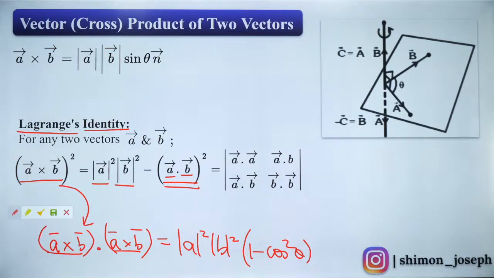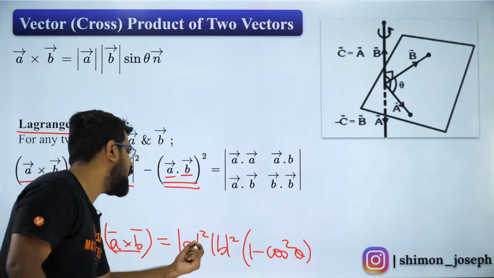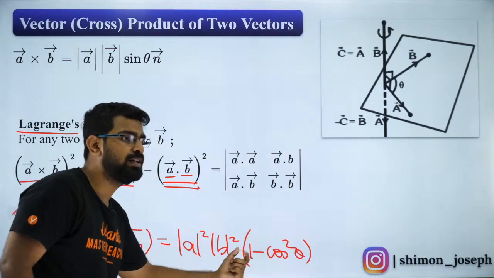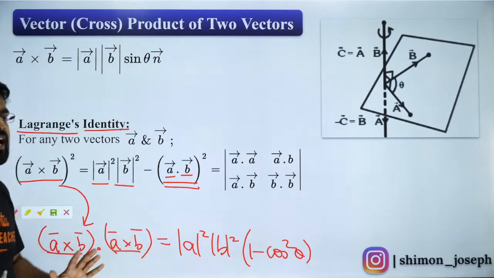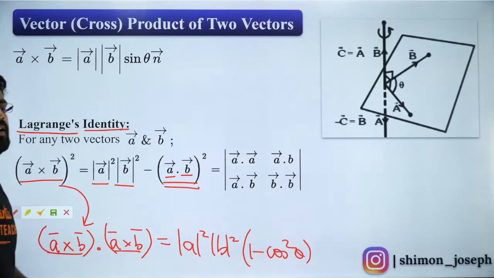So Dhruv, please pull the video back and watch it again. I didn't do anything great, Dhruv. I just did mod of A cross B whole square is nothing but mod A square mod B square sine square theta. So sine square theta, I wrote it as 1 minus cos square theta. That's it. I didn't do anything else. It's a very simple derivation. It comes from observation.